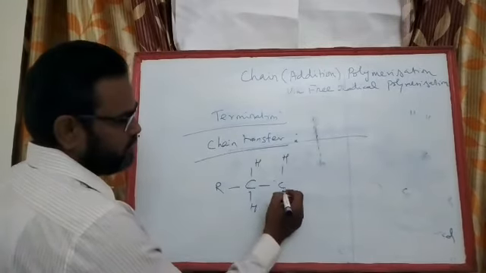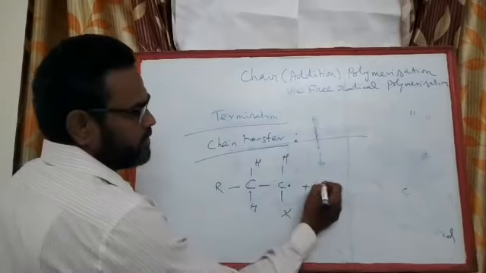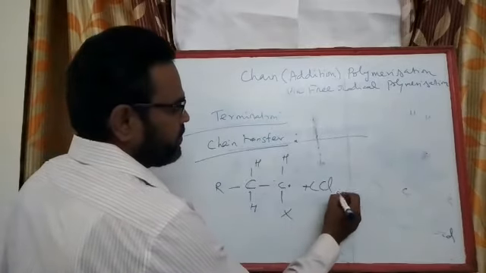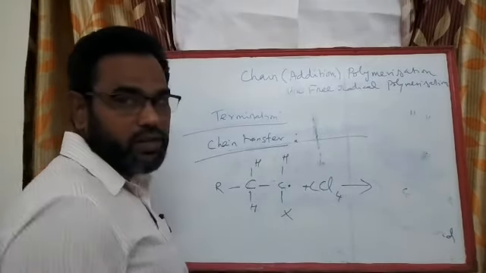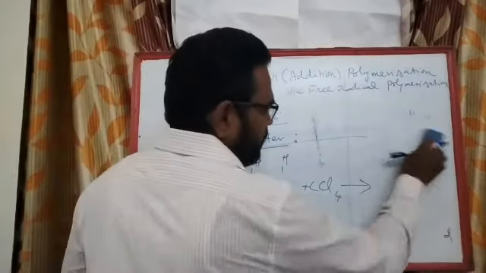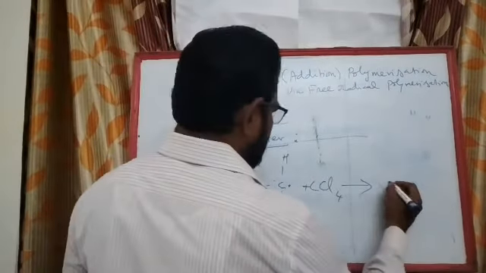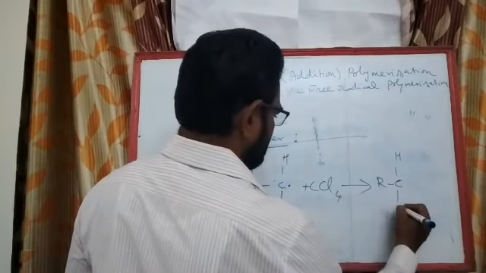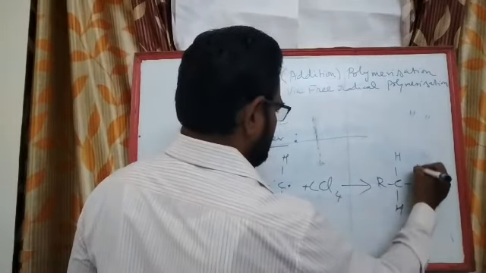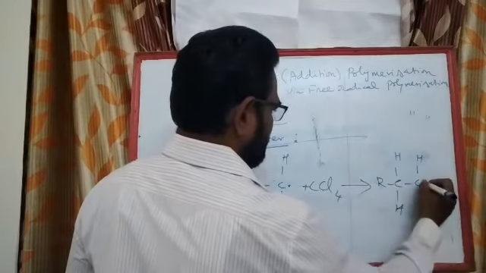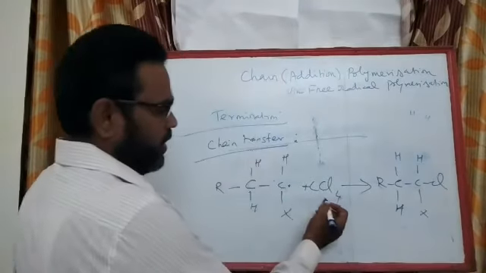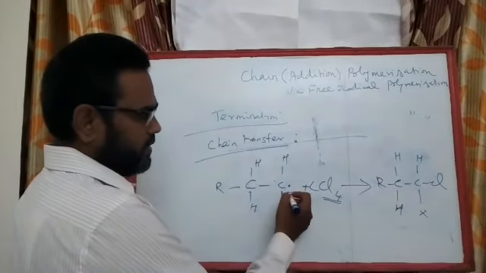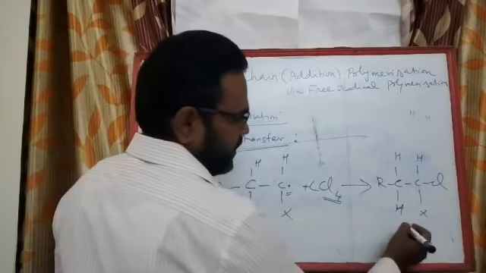So I have this one growing chain, in the presence of carbon tetrachloride, the solvent available in the medium. This chlorine atom is abstracted by this carbon with a radical.